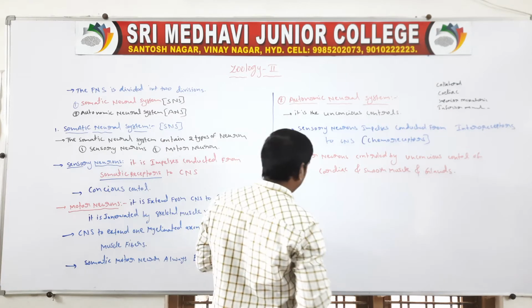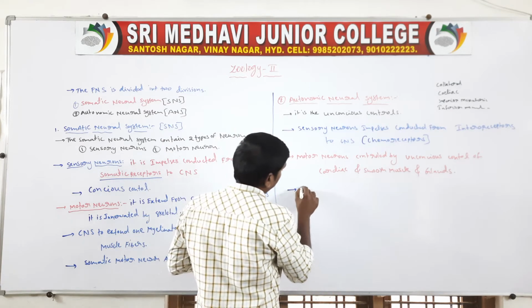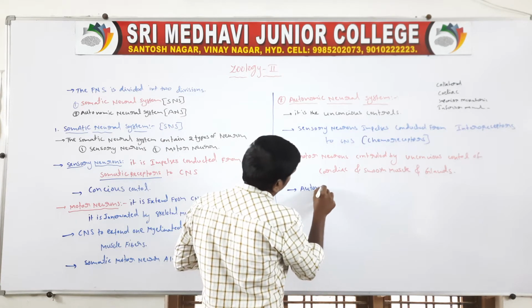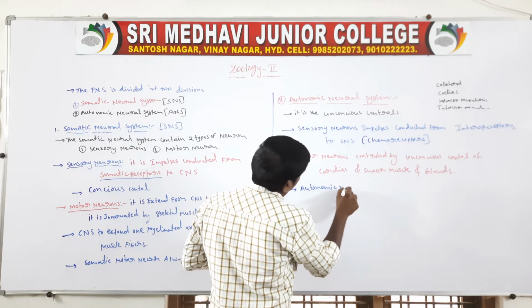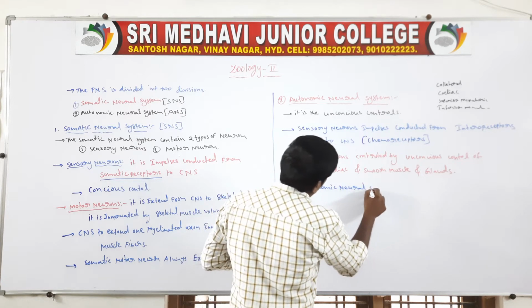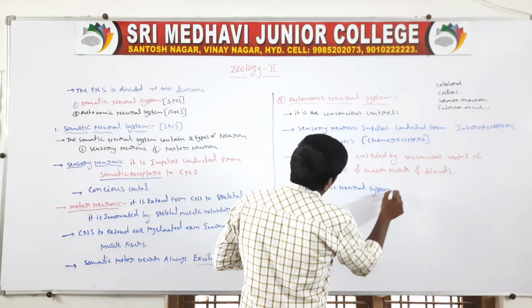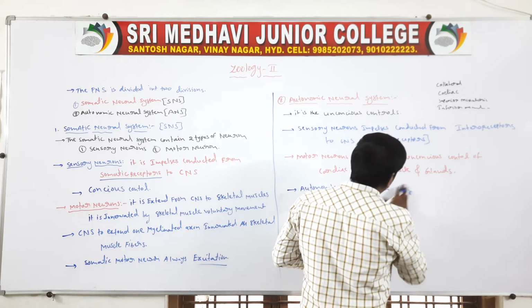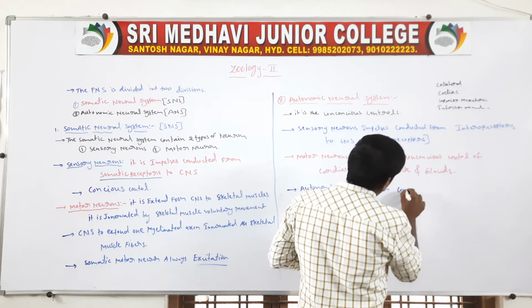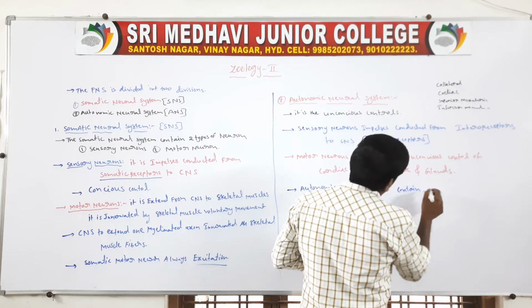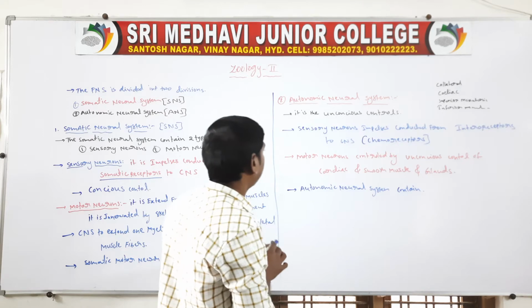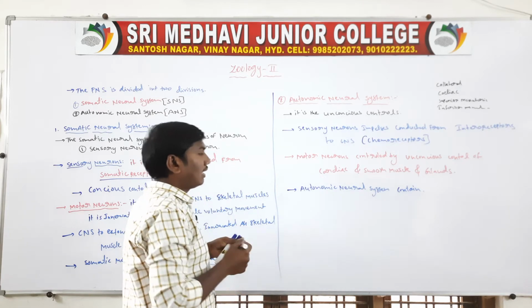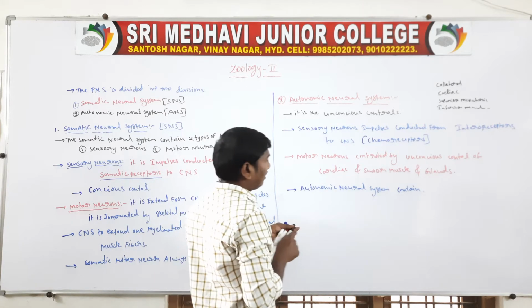Next one. The autonomic neural system is divided into two systems. It contains a sympathetic and a parasympathetic neural system.